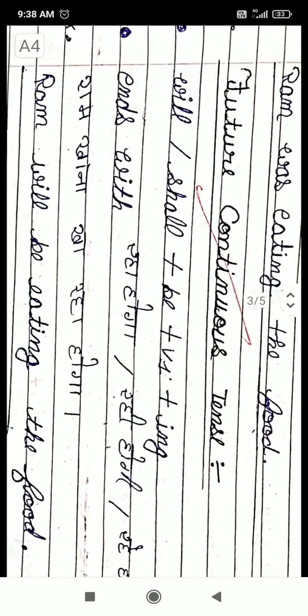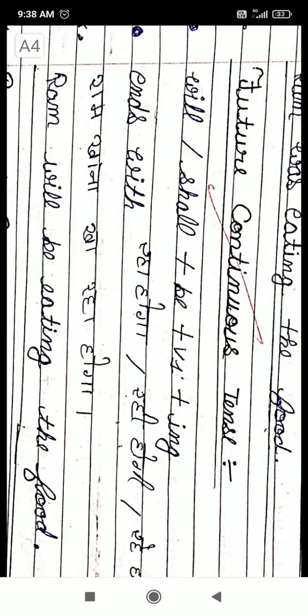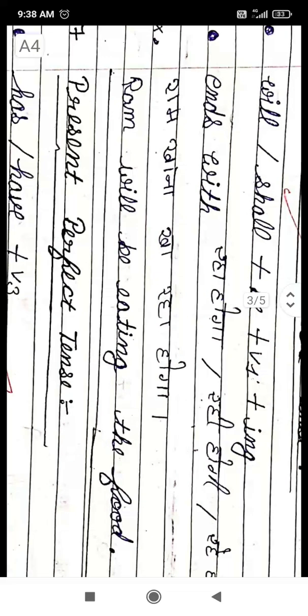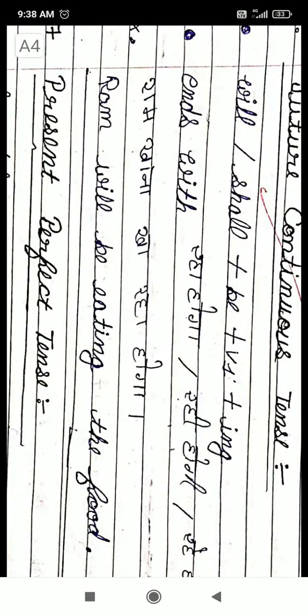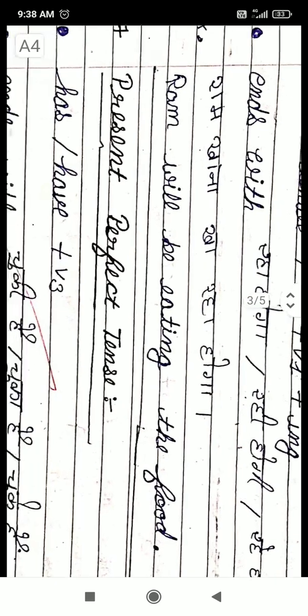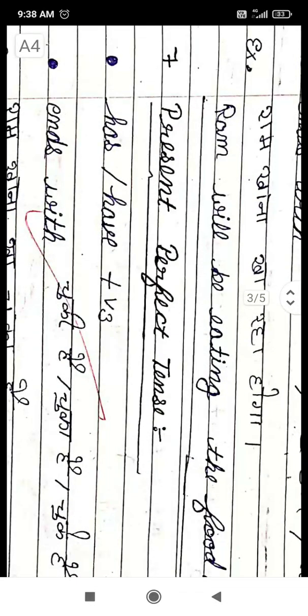And in Hindi also the sentence ends with "raha hoga, rahi hogi." The clues are given to you and you just frame a sentence by using it. And whenever you have to translate any sentence, you can take the help of these clues and just use the tense which is appropriate there.